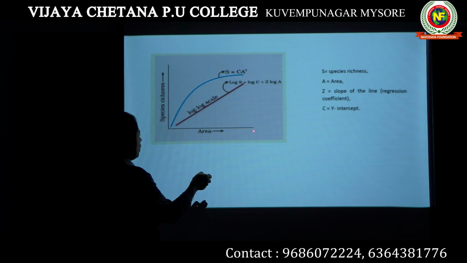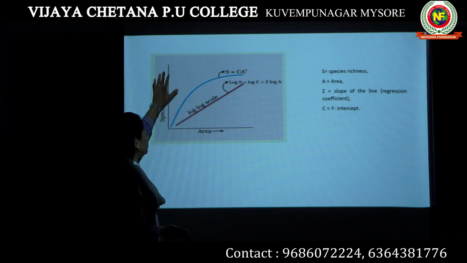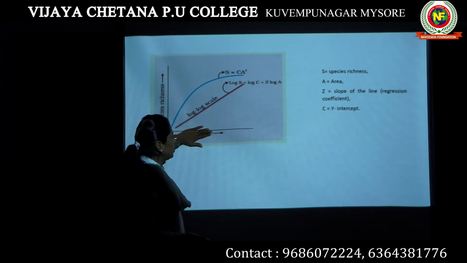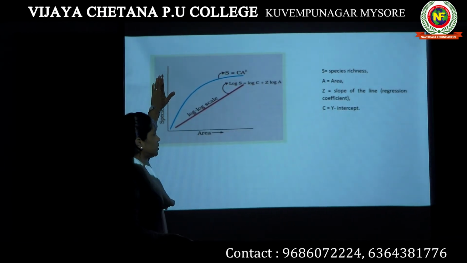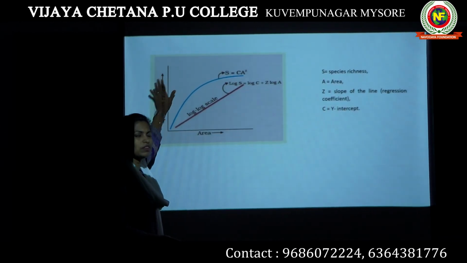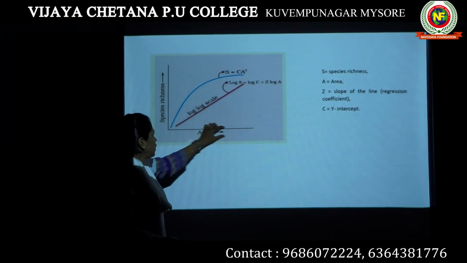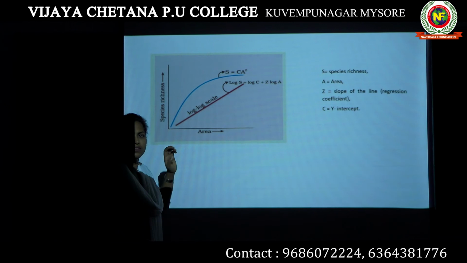We are taking area on the x-axis and species richness on the y-axis. We are plotting a graph in which we take area on the x-axis and the species richness present in that area on the y-axis. That means species diversity: in an area, how many different types of species are present.